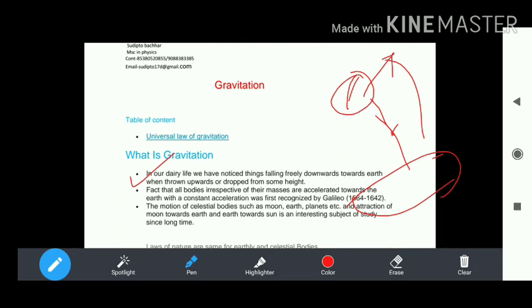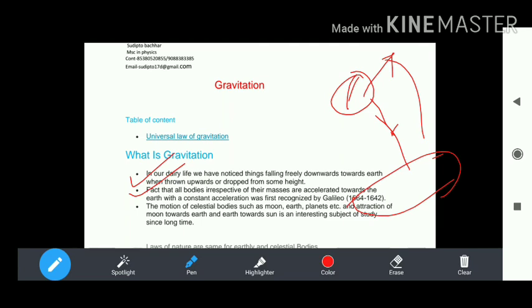The fact that all bodies, irrespective of their masses, are accelerated toward the earth with this acceleration is called the gravity acceleration.